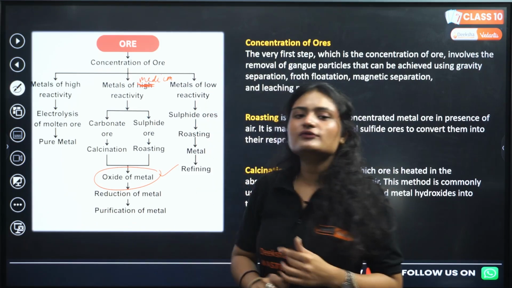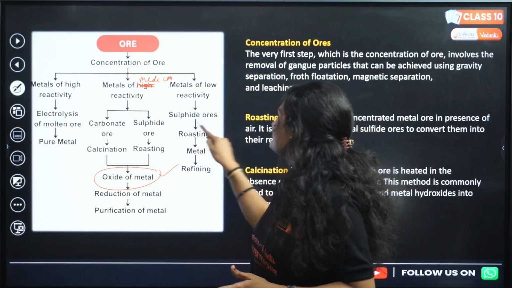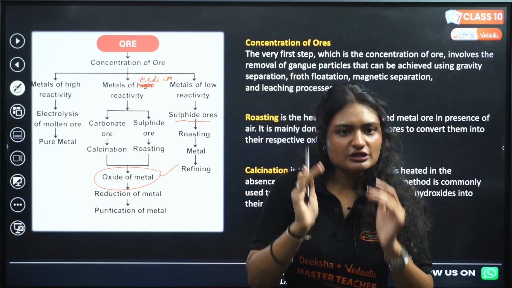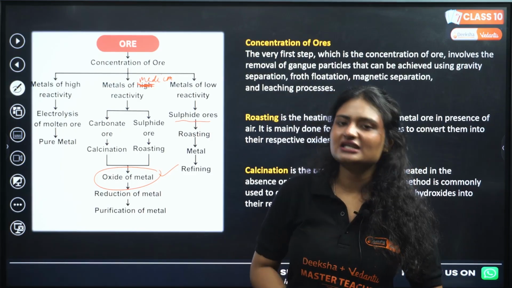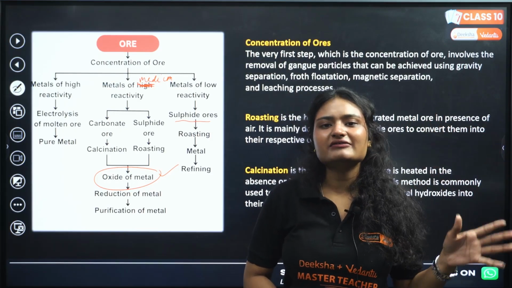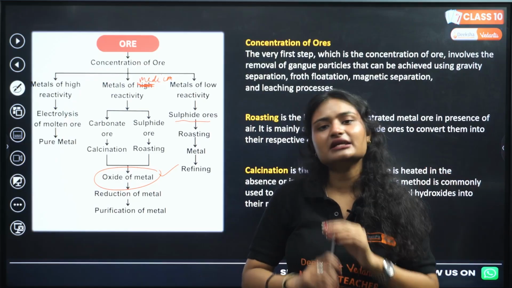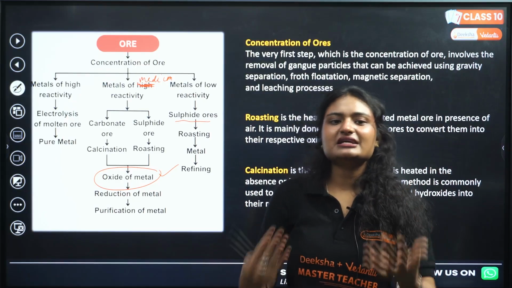Now if you have metals of low reactivity, they will be present as their sulfide ore. Again, we do the roasting, get the metal, and do the refining. Now there are metals which are not reactive at all, which are gold and platinum, right? They will exist in their native state. They will exist as it is.